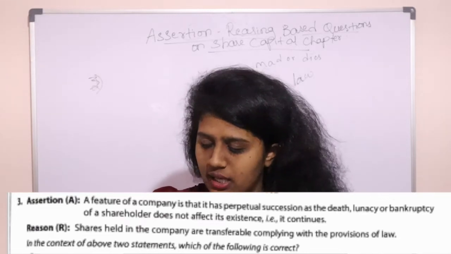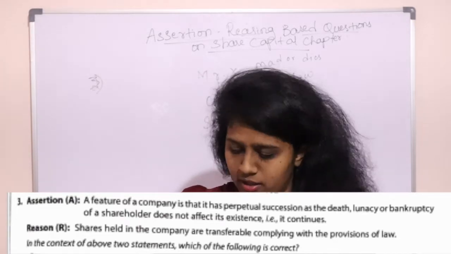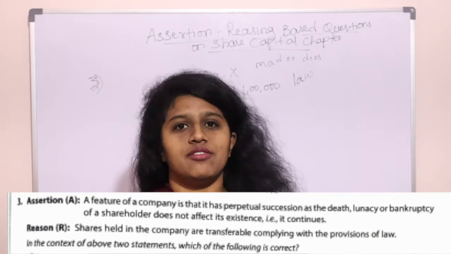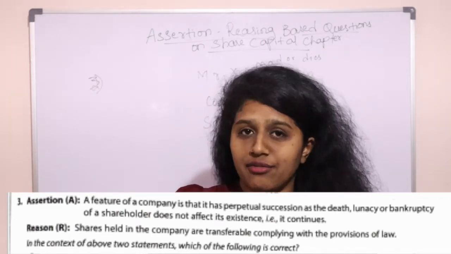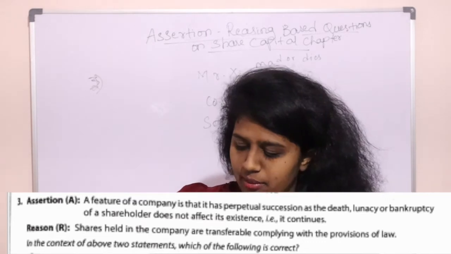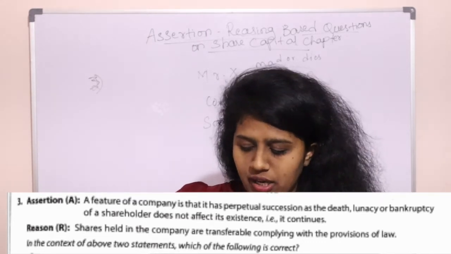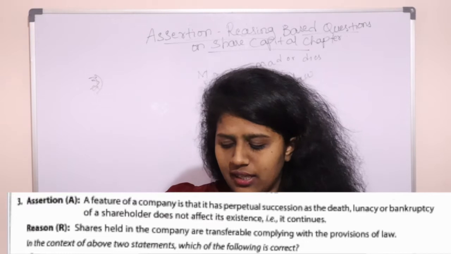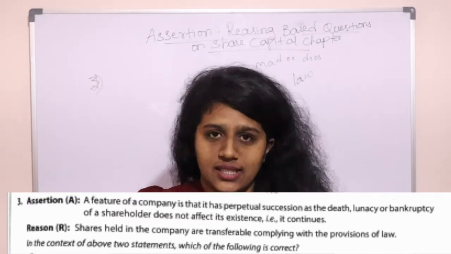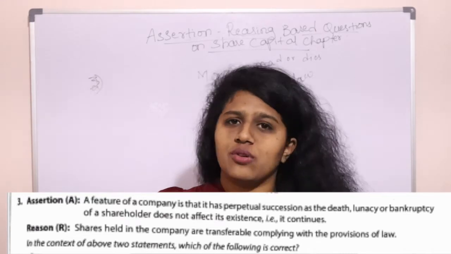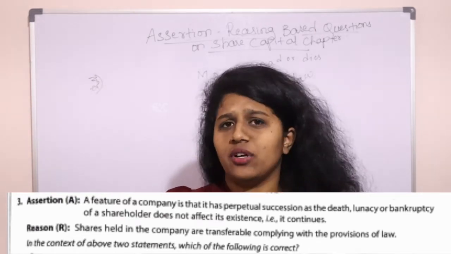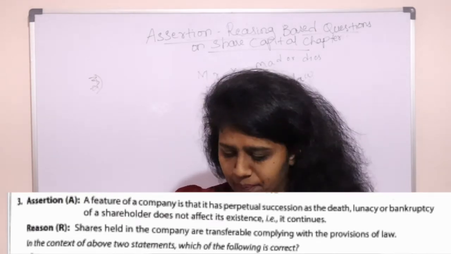Death, lunacy (if a person goes mad), or bankruptcy (if a person is not able to pay back his debts on time, he doesn't have enough money to pay his debts, then he'll be called bankrupt) of a shareholder doesn't affect its existence. It continues to exist. Yes, anything happens to a shareholder, nothing will happen to the company, it will keep running.